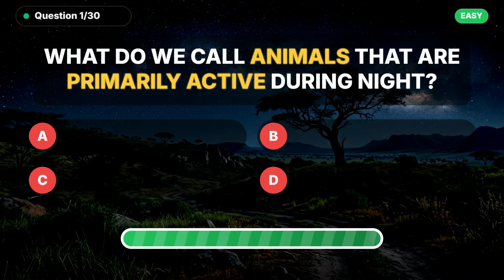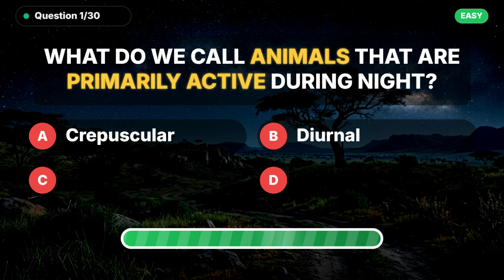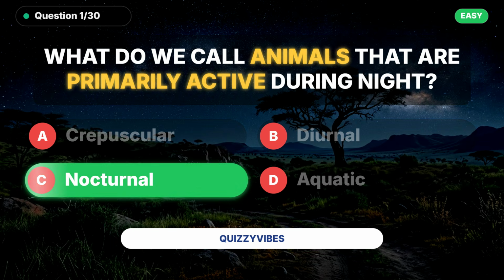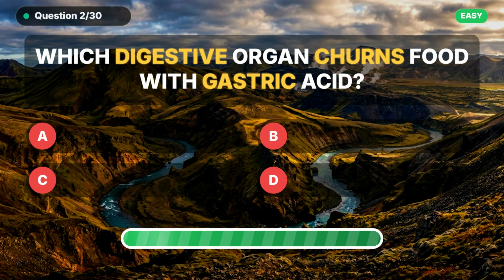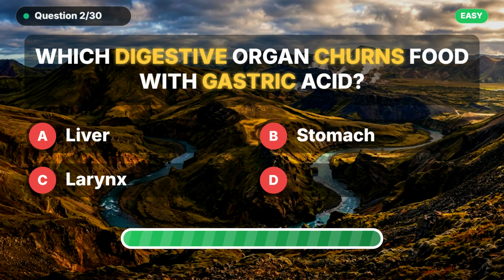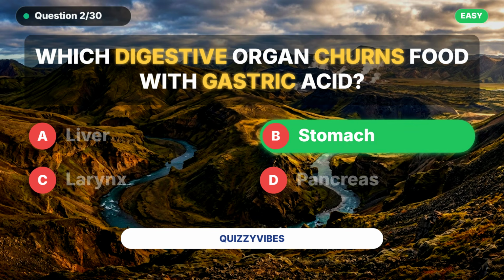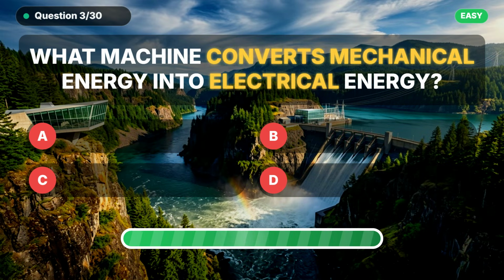What do we call animals that are primarily active during light? Here is the answer: nocturnal. Which digestive organ churns food with gastric acid? Here's the answer: stomach. What machine converts mechanical energy into electrical energy?